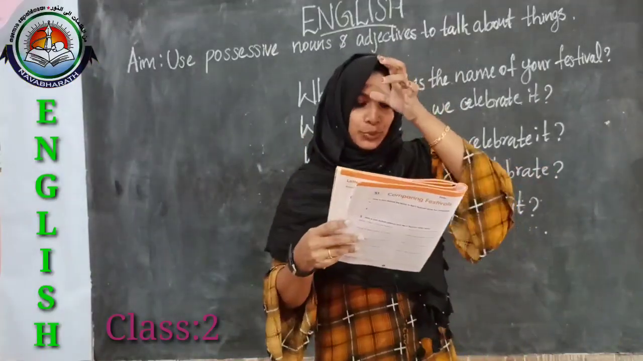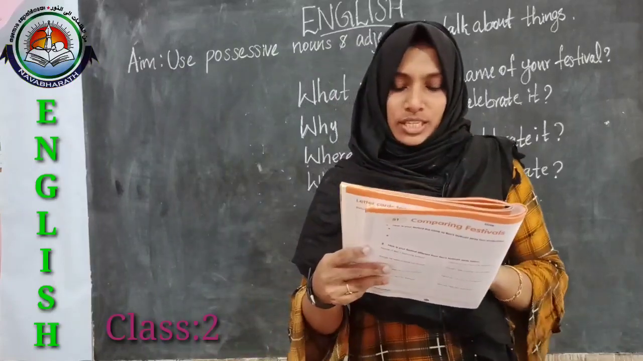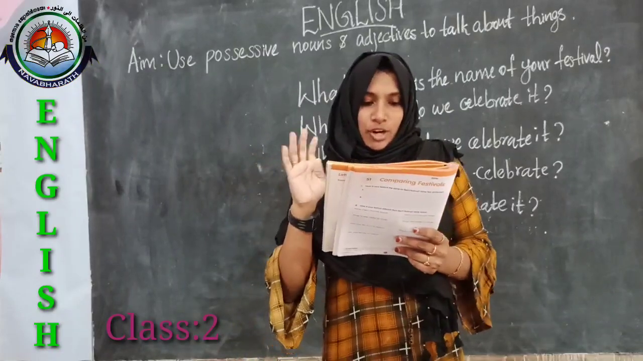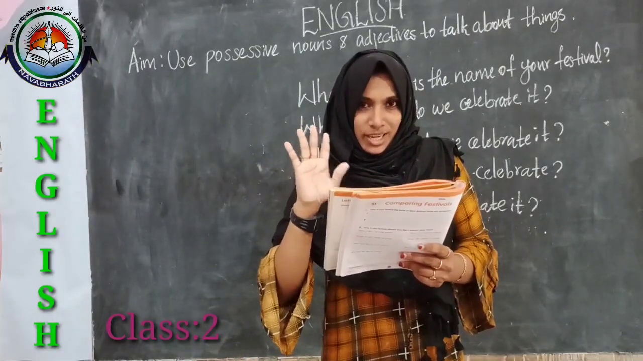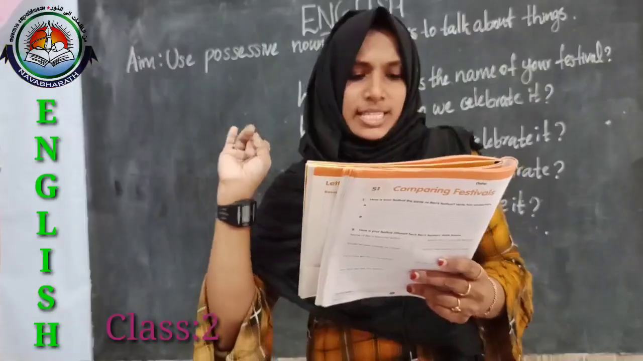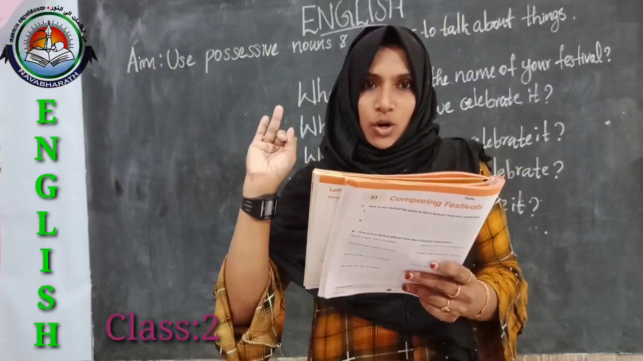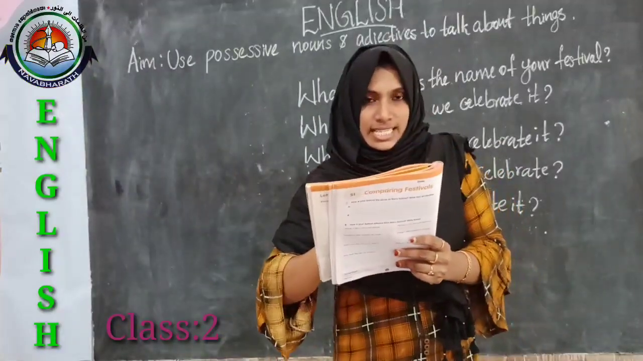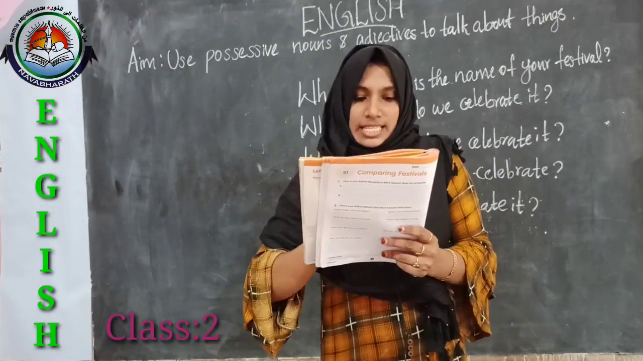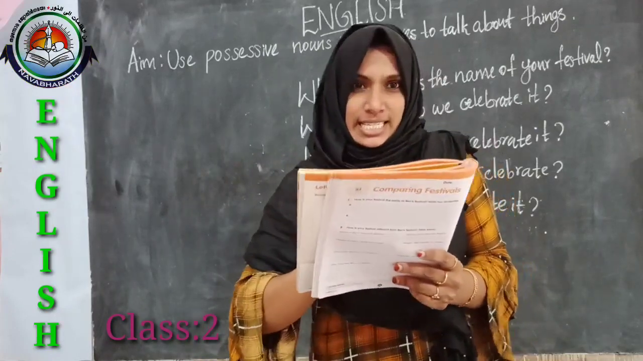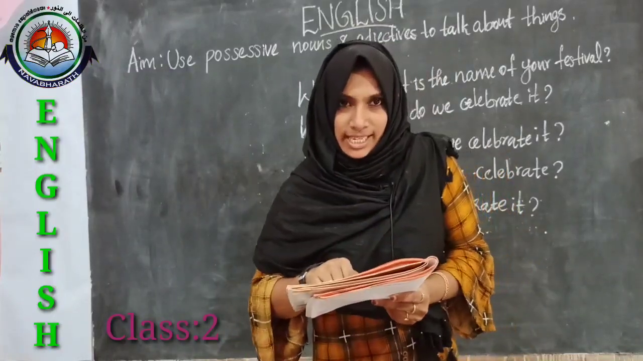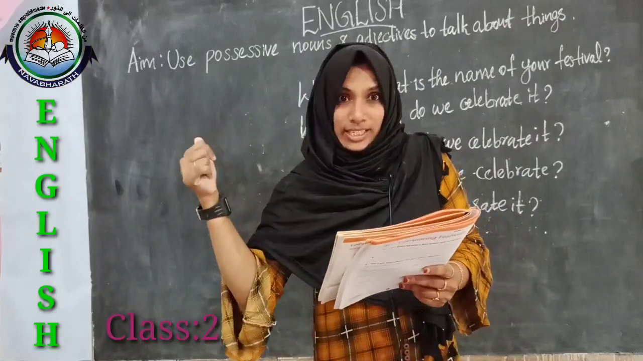Okay, then number 2, rewrite the sentences using words from the box. So 4 words are given, 4 possessive adjectives are given. Then A, I am going to Ravi's house. So here Ravi's house. Who is Ravi? Yes, he is a boy. So instead of that boy, we have to use his. I am going to his house. This is my family's garden. Whose garden? Yes, this is our garden.